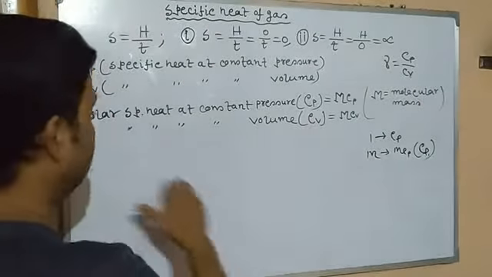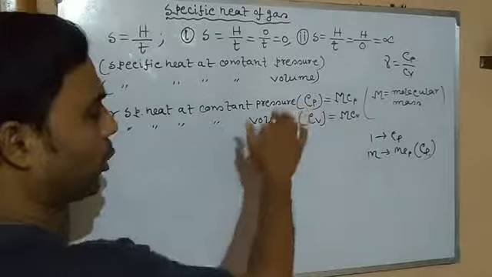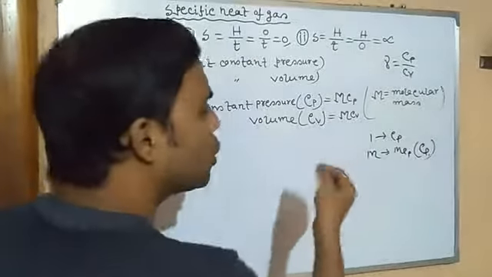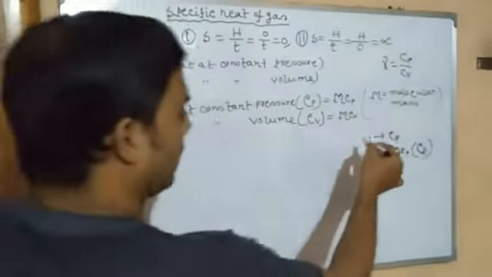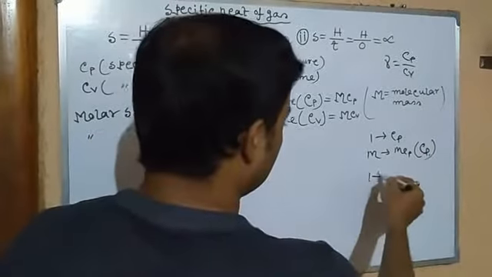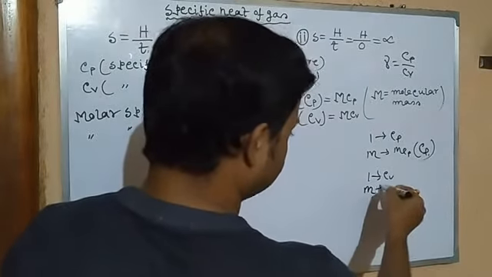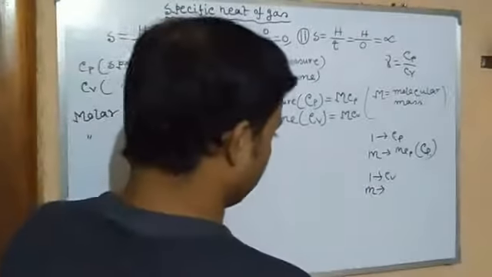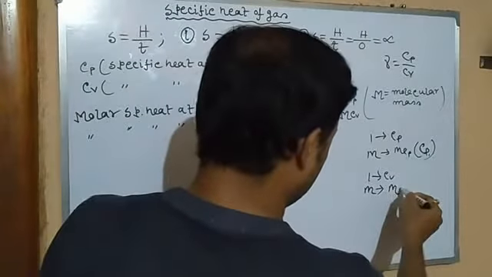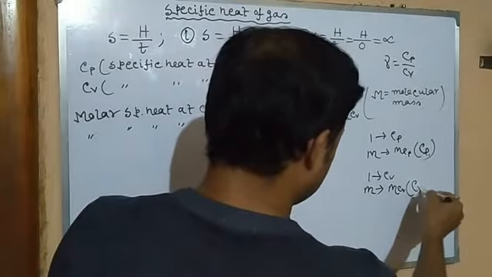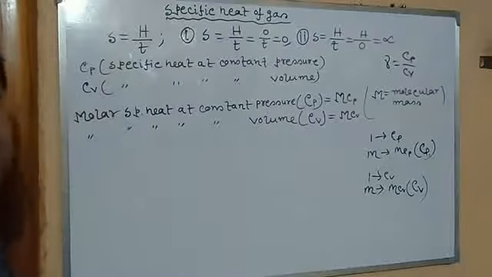The same thing is applicable in case of molar specific heat at constant volume. This capital Cv is equal to M into small cv, since for 1 gram of gas it is small cv. So for 1 mole of gas, that is 1 molecular mass, for 1 gram molecule it will be multiplied by M into small cv, that is capital Cv. Clear?